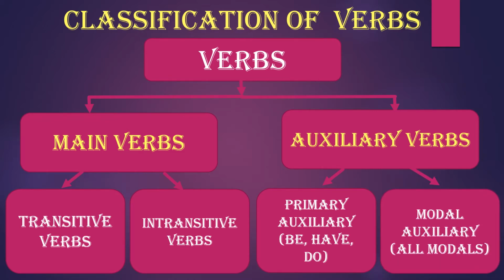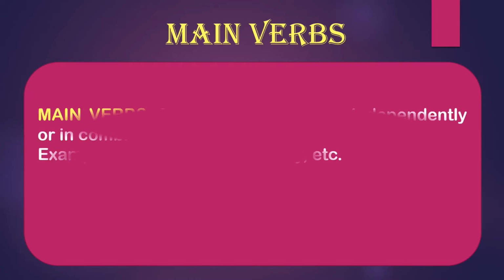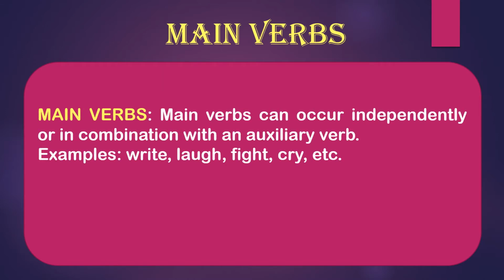Second is your modal auxiliaries. Okay, so all the modals come under it. Next, we will start with the main verbs. What are main verbs? Main verbs can occur independently or in combination with an auxiliary verb. Okay, so main verbs can occur independently and also in combination with any auxiliary verb. We will learn about the auxiliary verb after some time.